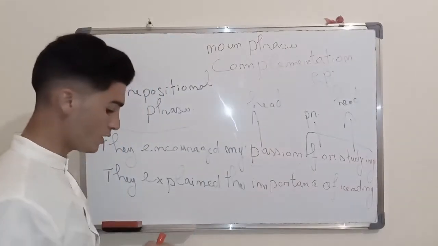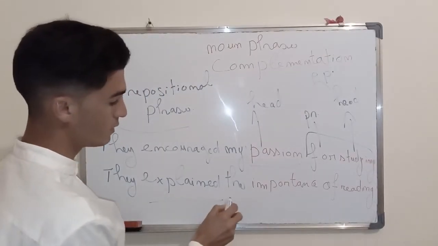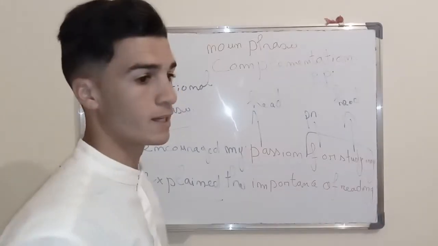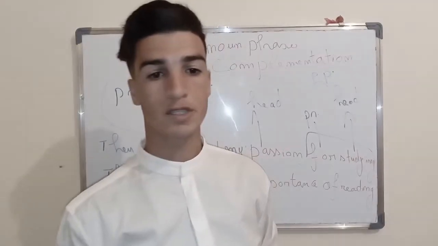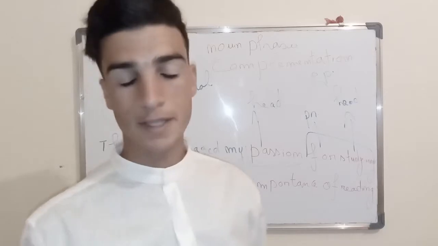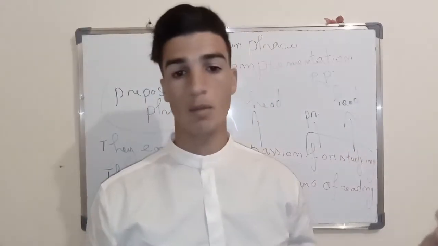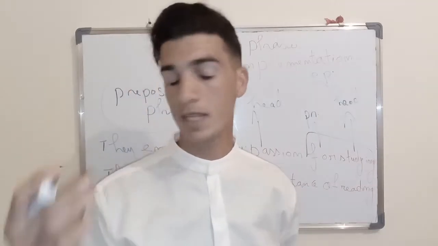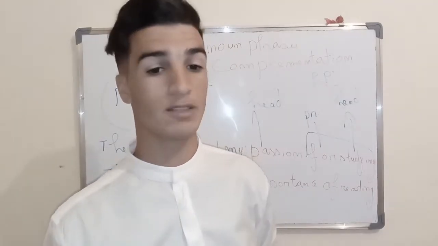Well, another example. They explained the importance of reading. If I say they explained the importance and I stop, that doesn't really make sense. It doesn't give full meaning to the addressee.